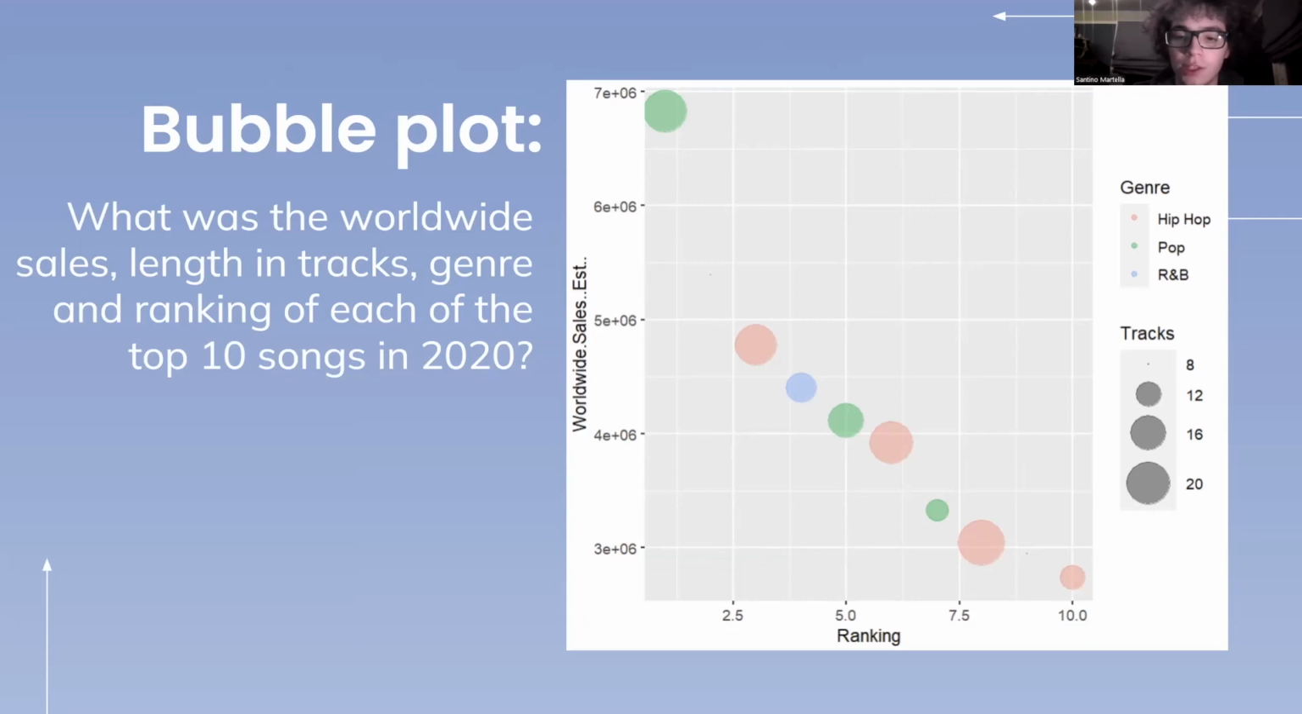Using this information, we made some observations. First, it seemed that hip-hop and pop were the two most popular genres in 2022.